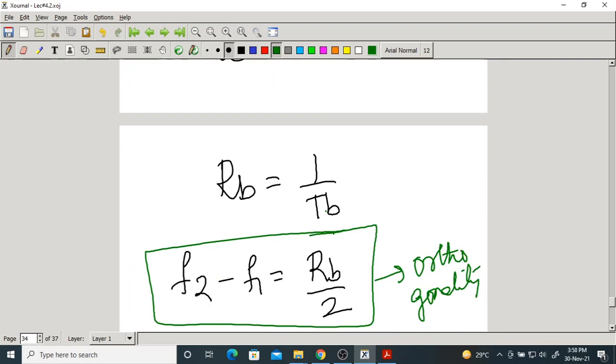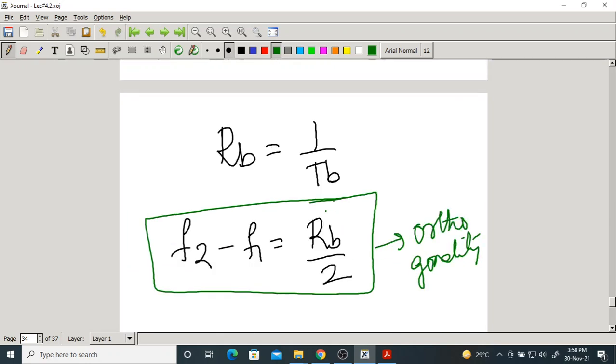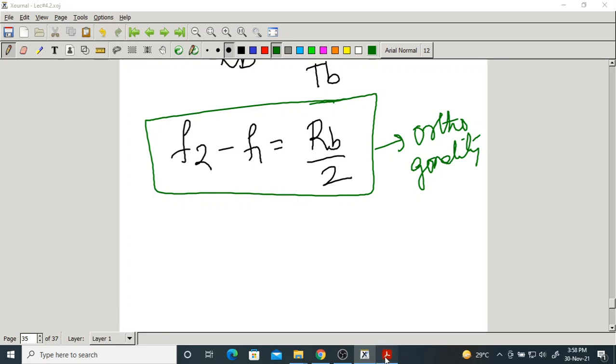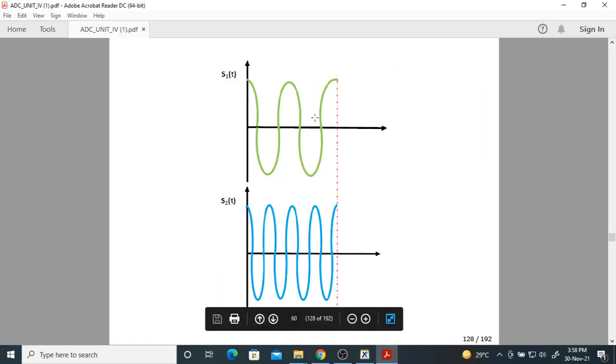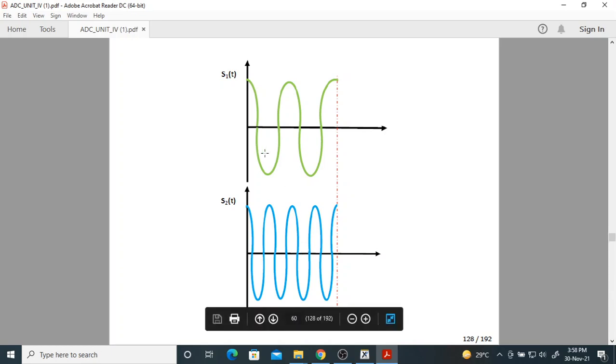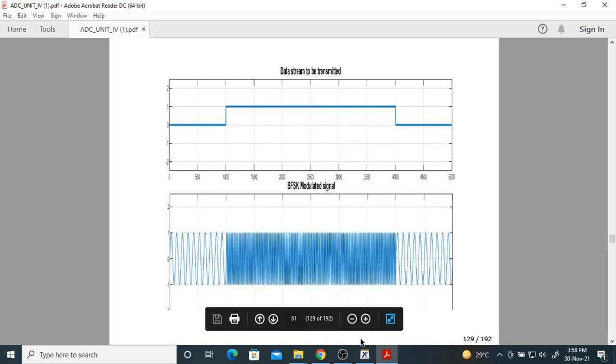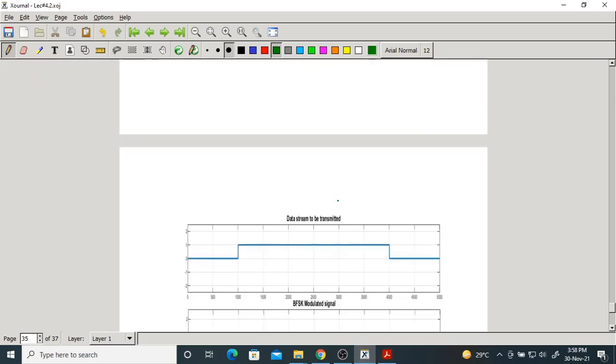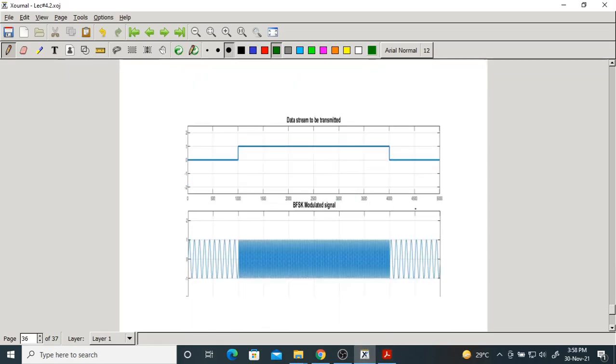BPSK is not orthogonal modulation. Now this is S1 of t, S2 of t. They have different frequency. This one has less frequency, this one has more frequency. They have the same amplitude, same phase. You can verify. This is a waveform of BFSK.